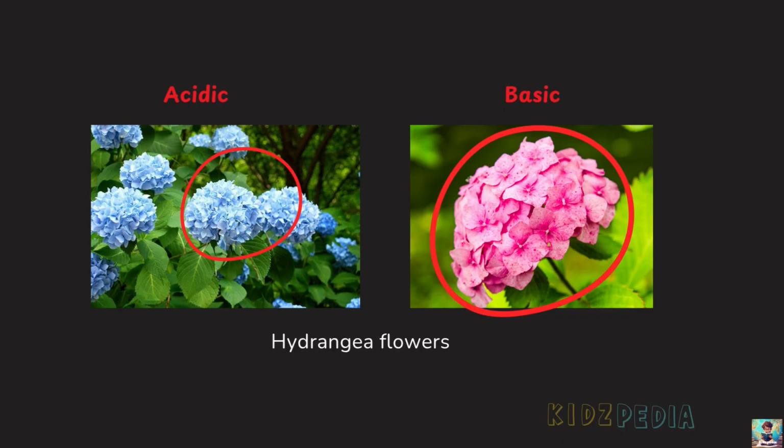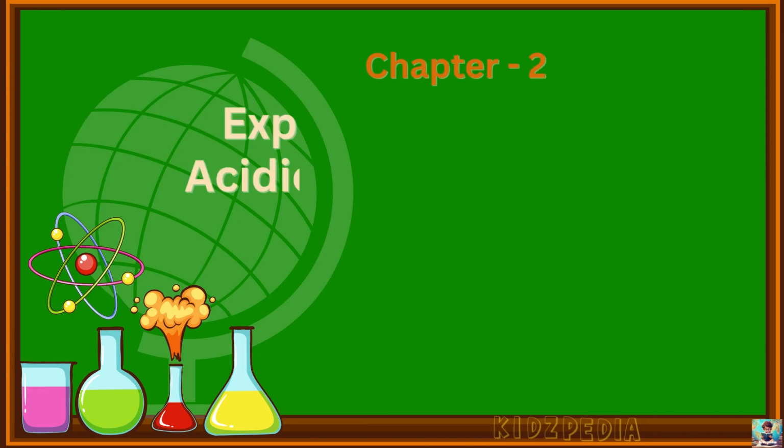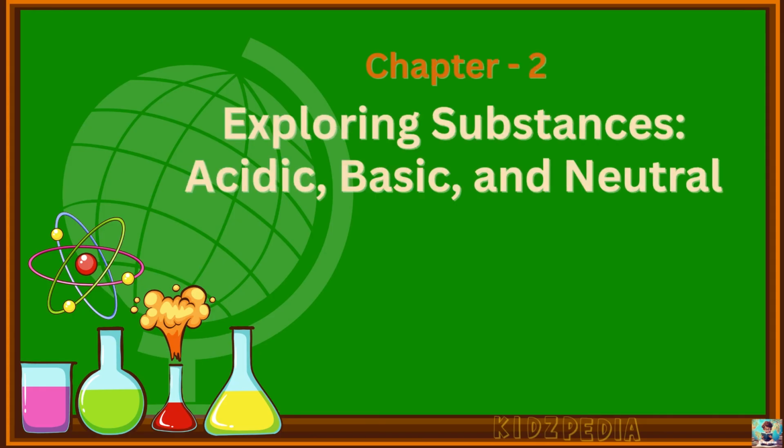So, if the color of the flowers depends on whether the soil is acidic or basic, then gardeners may be able to change the flower color by changing the nature of the soil. By making the soil more acidic or more basic, they can influence whether the flower appears blue, pink or red. This shows that the effects of acids and bases are not limited to laboratory experiments. They can even be seen in nature around us. So with this, we have completed part 1 of the chapter, exploring substances: acidic, basic and neutral.